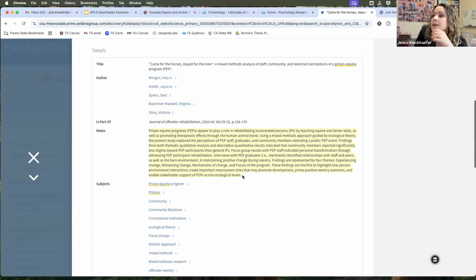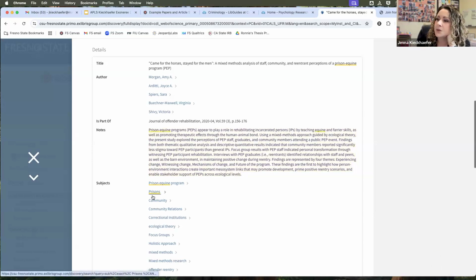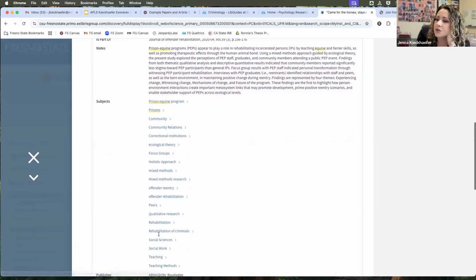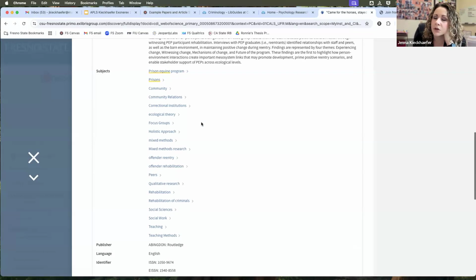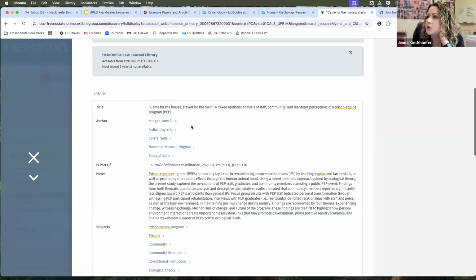So we would want to read this and see, is this something I'm interested in? Maybe it is, maybe it isn't. For me, I know it is. We can also see other key term searches that are there that would pull up things: prison equine program, prison community, correctional institutions. There's focus groups, rehabilitation, which is certainly a main part of this. So you can see other subjects or terms that would bring it up, just in case you're curious.